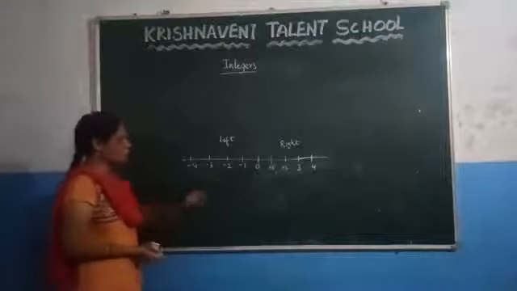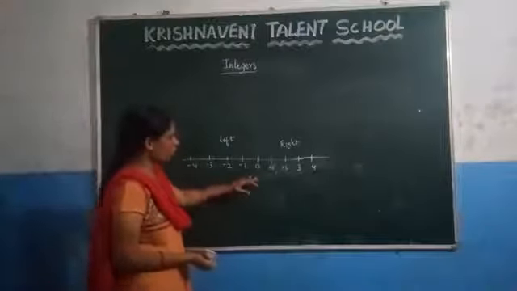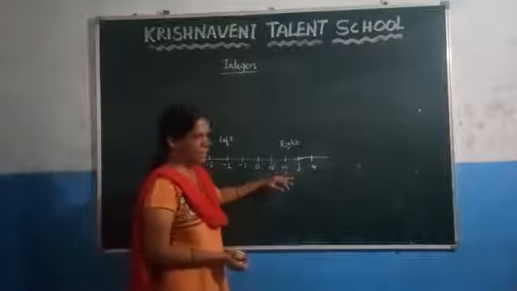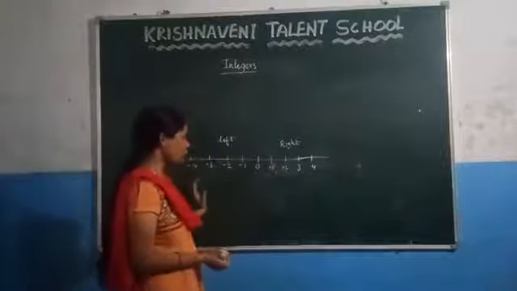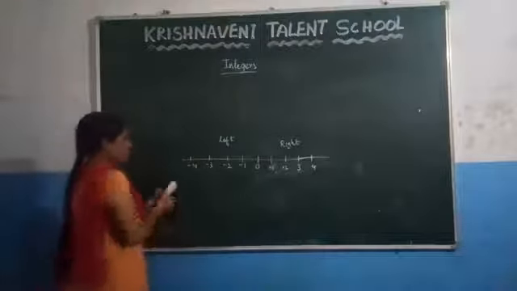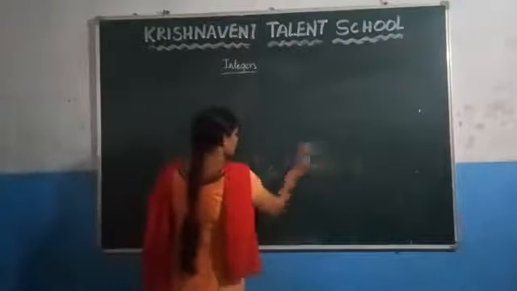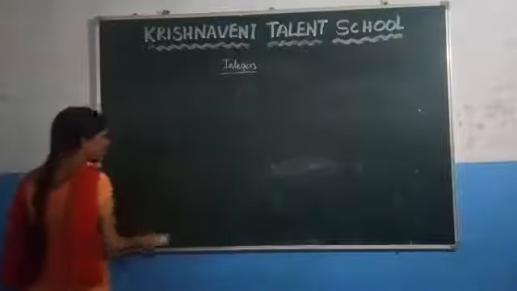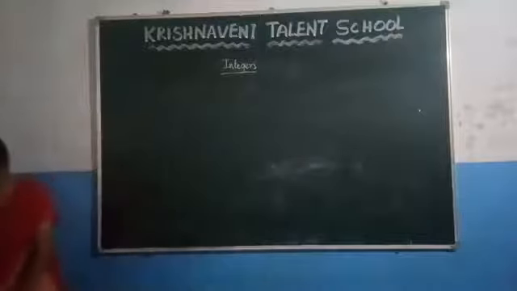So here 0 is the middle one. While going to the right side of the number line, the number increases, and while going to the left side of the number line, the number decreases. Now, based on this, let us solve exercise 1.1 in your textbook.